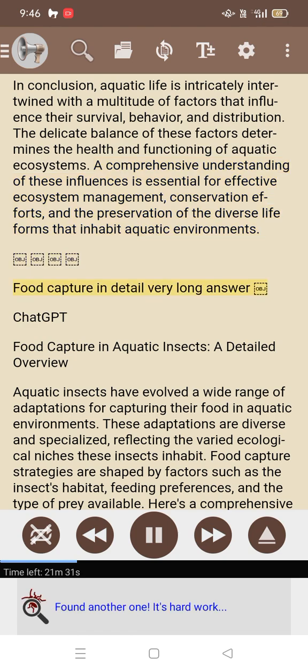Food capture in detail. Very long answer. ChatGPT. Food capture in aquatic insects. A detailed overview. Aquatic insects have evolved a wide range of adaptations for capturing their food in aquatic environments.